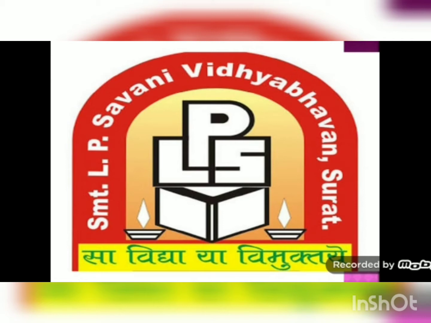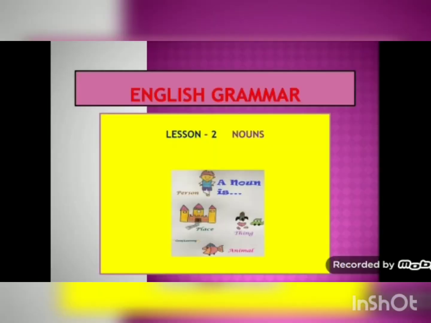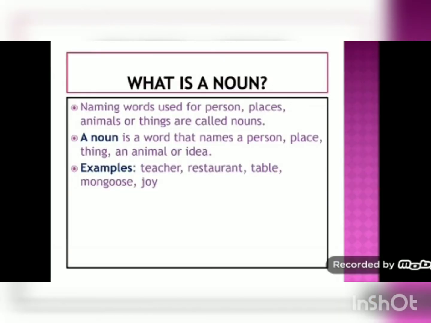Students, today we will start with a new lesson in English grammar, that is nouns. We know that in our surroundings, every person, every animal or every place is given a name. So these naming words are called nouns. So let's see what is a noun.